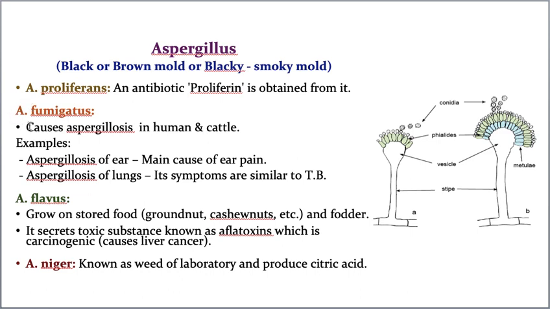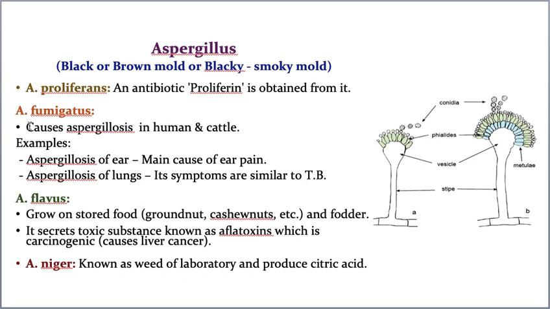Now, the second example is Aspergillus fumigatus. Again, Aspergillus fumigatus. This Aspergillus fumigatus is a parasite. It causes diseases to both human beings and cattle. The disease caused by Aspergillus fumigatus is aspergillosis. Very important question: aspergillosis is caused by which fungus? They will give several names, and the name you have to choose is Aspergillus fumigatus. It is actually an asked question, so you have to remember such important questions.